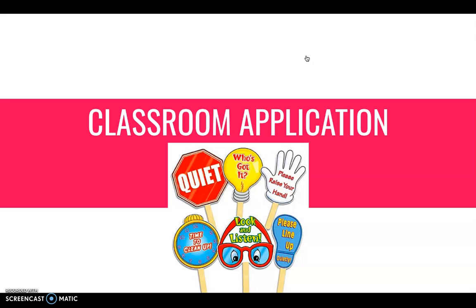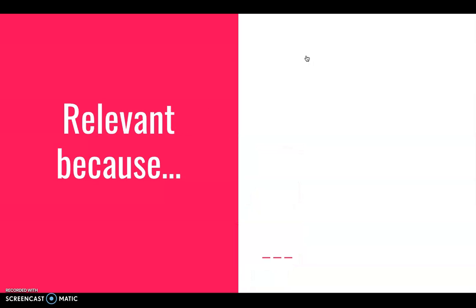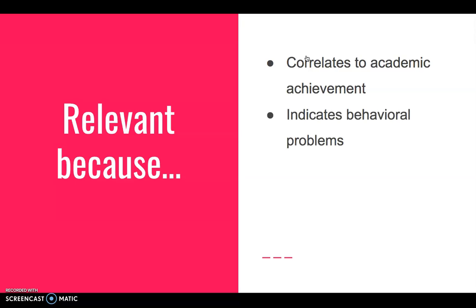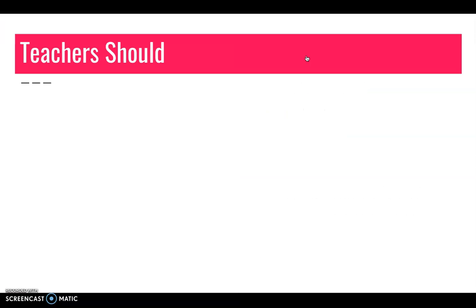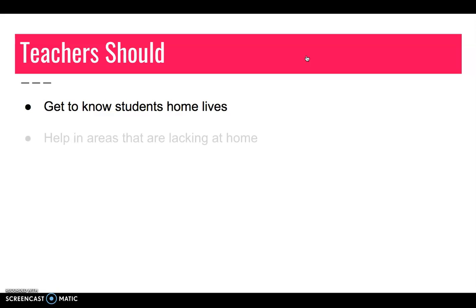With all this being said, what does it mean for teachers? Baumrind's theory is relevant because parenting styles correlate to a child's academic achievement, it can indicate behavioral problems, and parenting styles can demonstrate what a child may be lacking at home and what they need from their teachers. With this information, teachers should make sure that they get to know their students and what is happening in their home. Teachers should seek to help build on what skills children aren't learning at home.